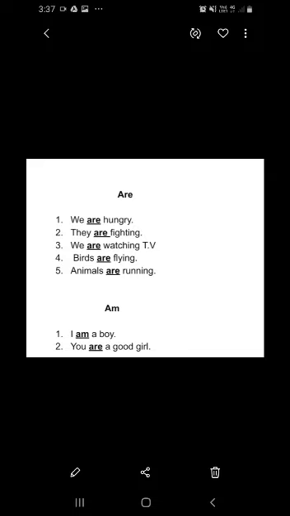Second, you are a good girl. After you, always you have to add what? Are. You are a good girl. You are a good boy, etc. Understood? So here you learned about the uses of is, am, are.